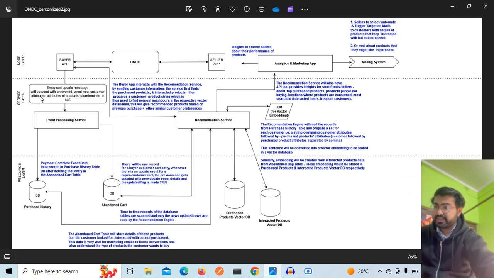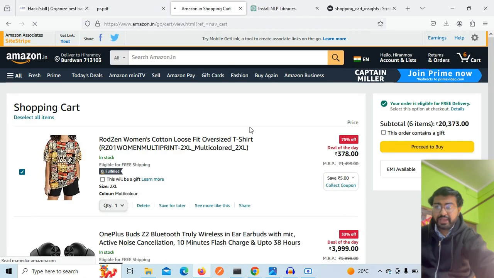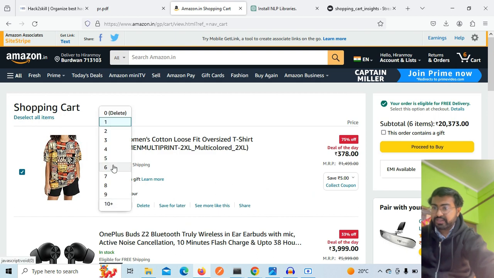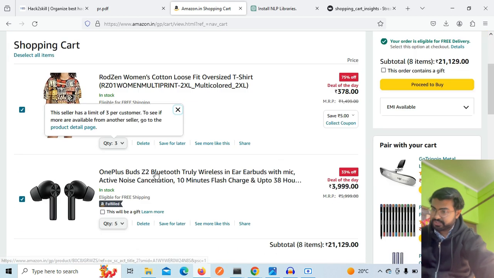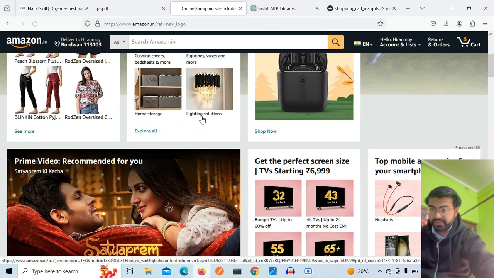Event messages will be sent with the event ID, event type, and customer. This is the data requirement that we need, and we have an event processing microservice. This microservice will consume the data. Now, what is this data? This data is the event. If I add something to the cart or increase the quantity, that is an update operation. If I add something to the cart, that is an add to cart operation.